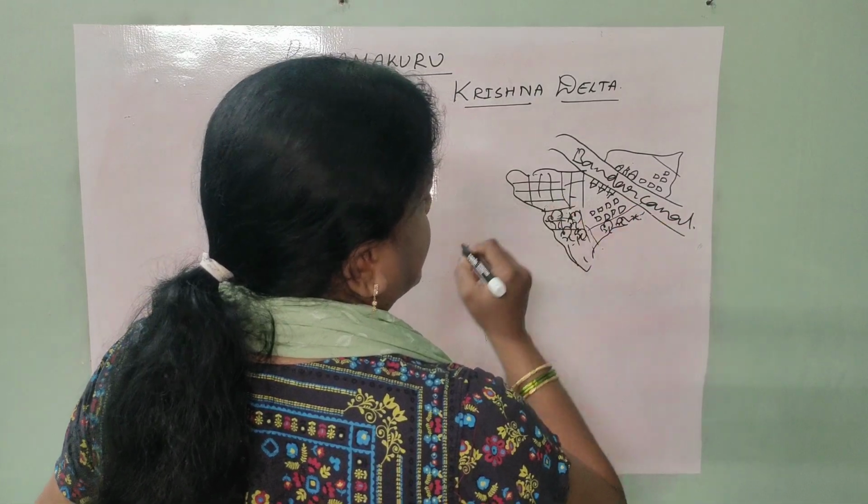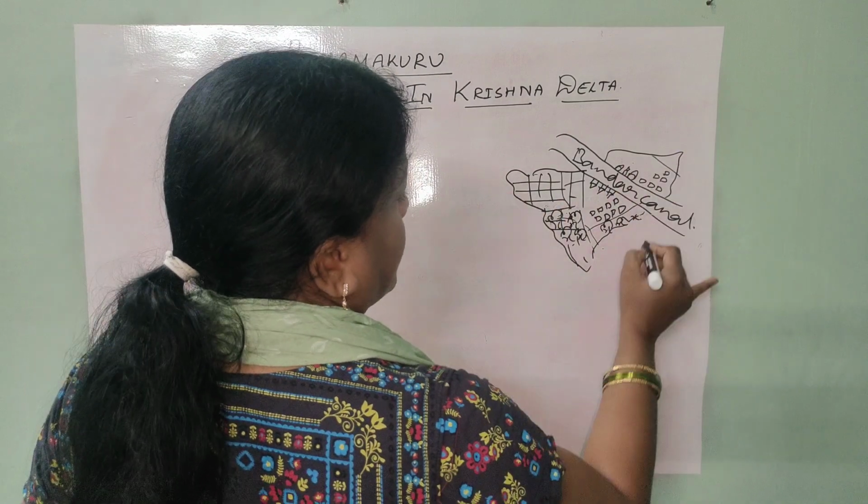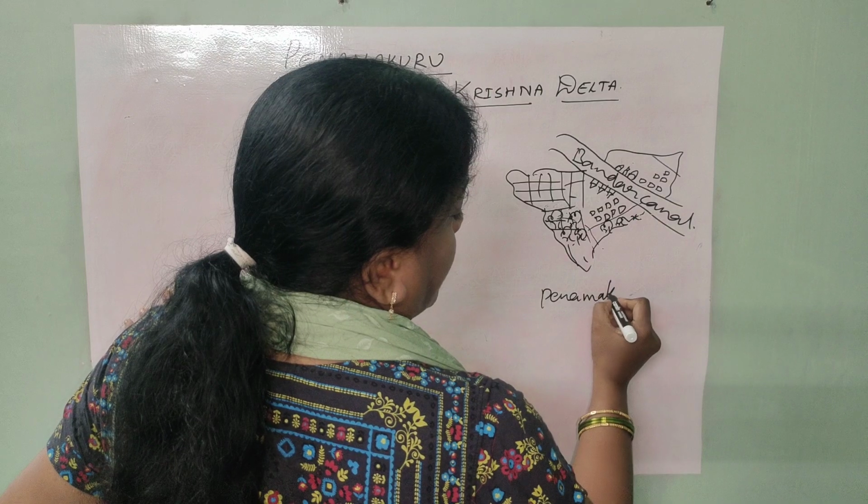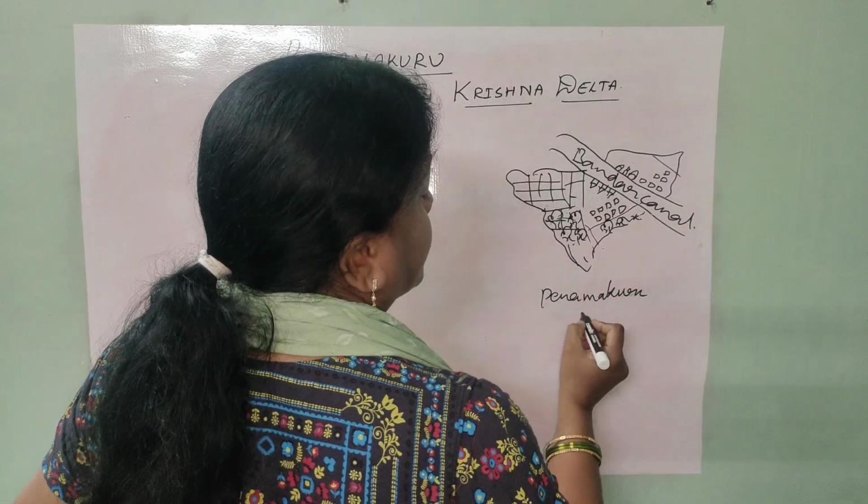If you consider here, this is the total village Penamakuru, which I am trying to project for you roughly, children.